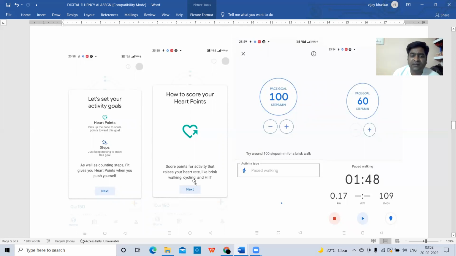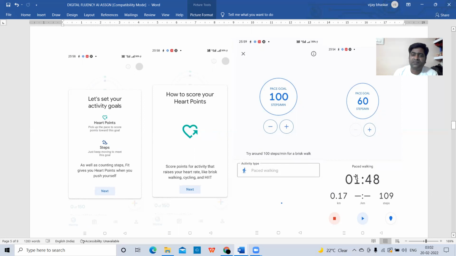So whenever you walk fast, or if you are doing cycling, then your heart rate will be increased, no? So then heart points will automatically increase in this tracker. And here plus and minus are used to change the number of steps per minute. In the last screen I have set it as 60 steps per minute, and I checked it for 1 minute 48 seconds. What is the distance I walked there? 0.17 kilometers. And what is the number of steps I walked there? 109 steps. So like this, you can check your activity.